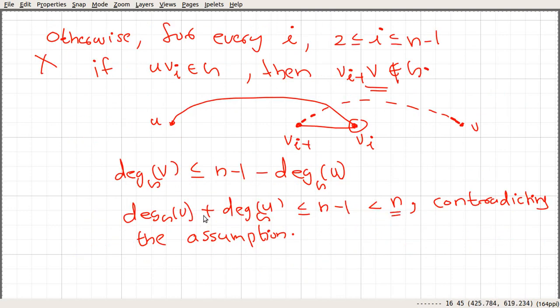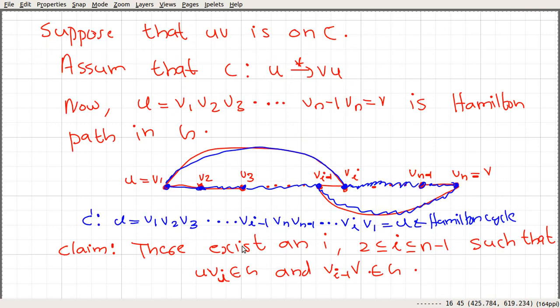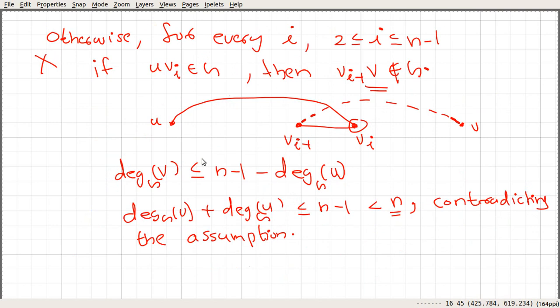So this situation must occur, and if that occurs, then we can find a Hamilton cycle in the graph G. That Hamilton cycle goes something like this, as I said. Let me write that down.